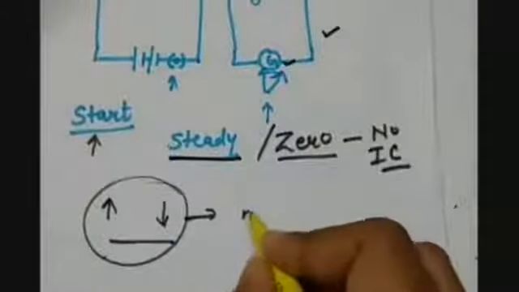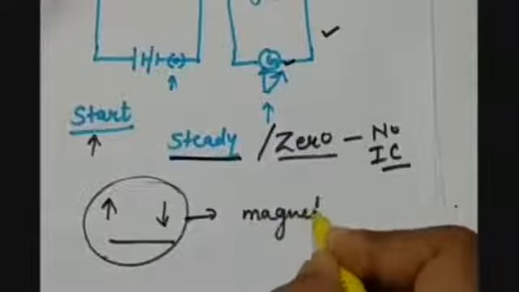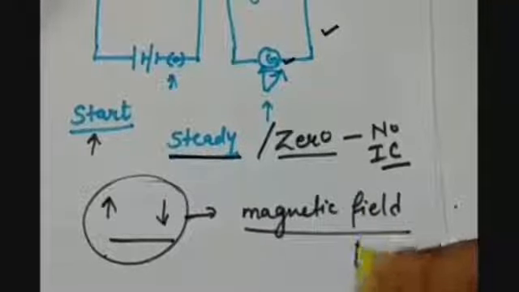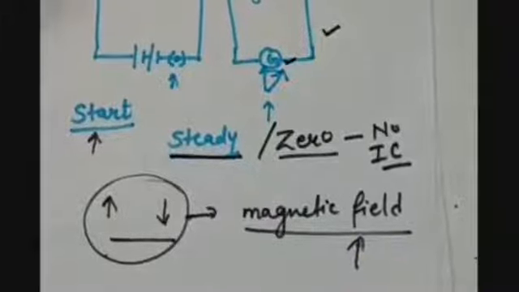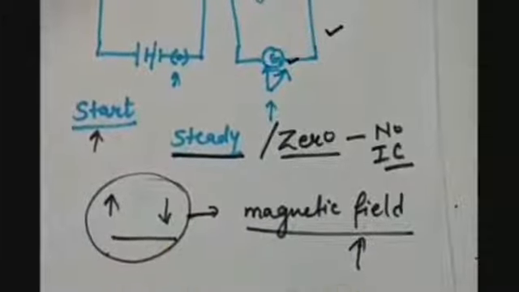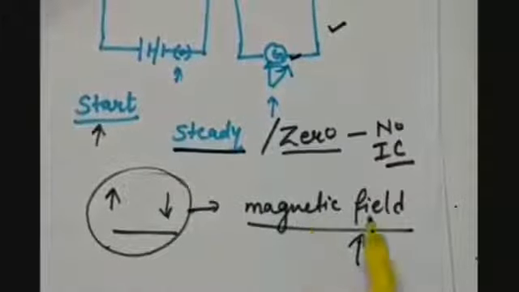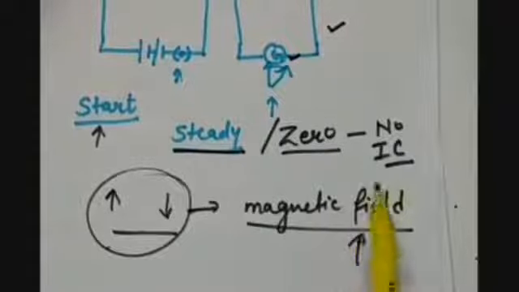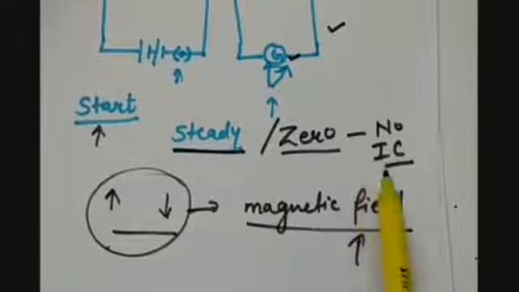The magnetic field strength is changing around the conductor when we are increasing or decreasing the current. And we need the changing magnetic field to induce the current in another coil.